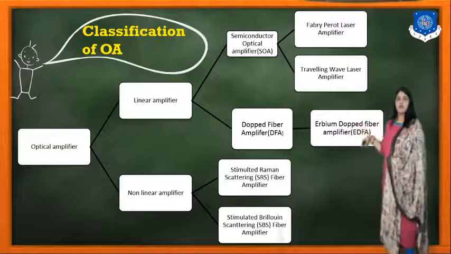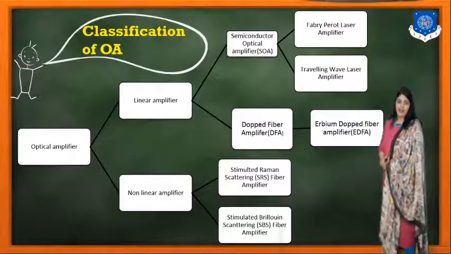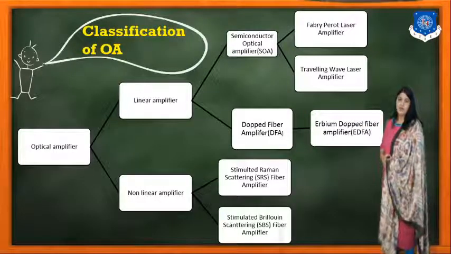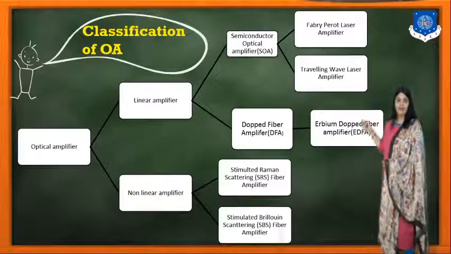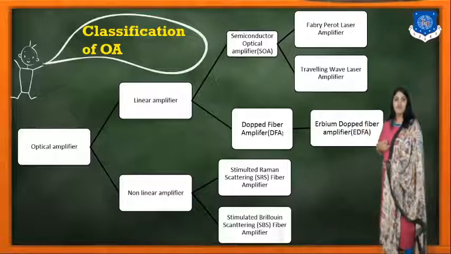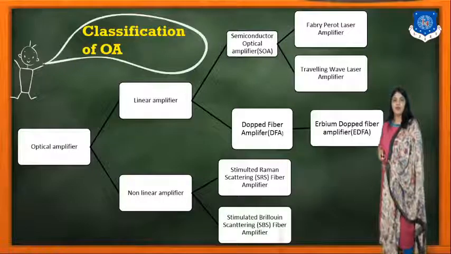Now, the classification of the optical amplifier, OA being the short form of optical amplifier. Here you can see in the diagram that optical amplifiers are classified into two categories: the linear amplifier and the non-linear amplifier.